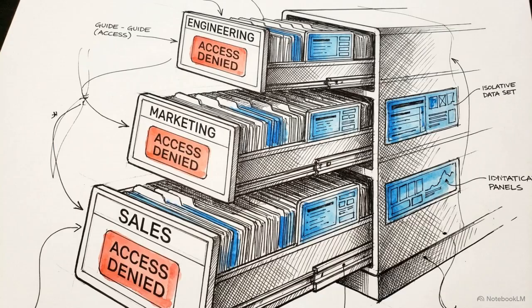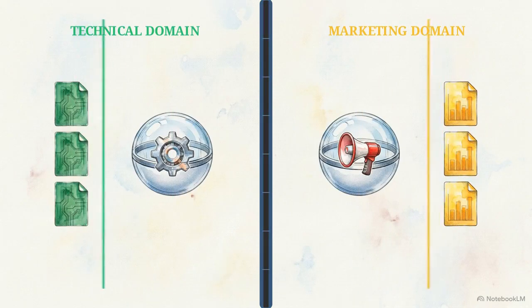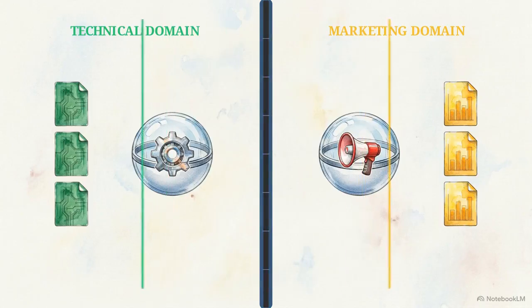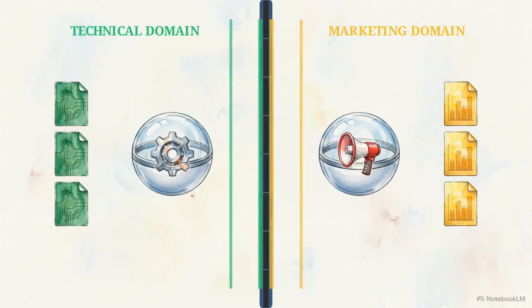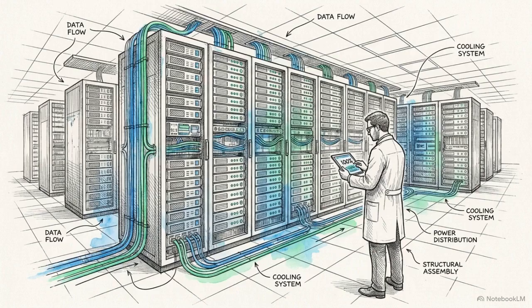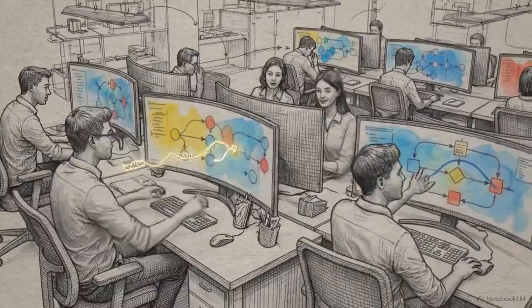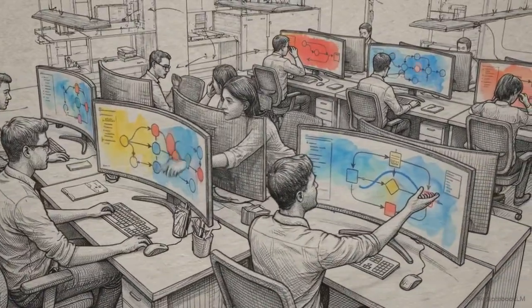Each sub-agent is restricted to its own isolated knowledge base. The marketing agent only searches marketing documents, and the technical agent only searches engineering files. Neither can see or access the other's domain data. This strict separation completely neutralizes cross-domain confusion. By keeping the knowledge and the action modular, the pipeline actively protects itself from the hallucinations and logic failures that plague monolithic models.